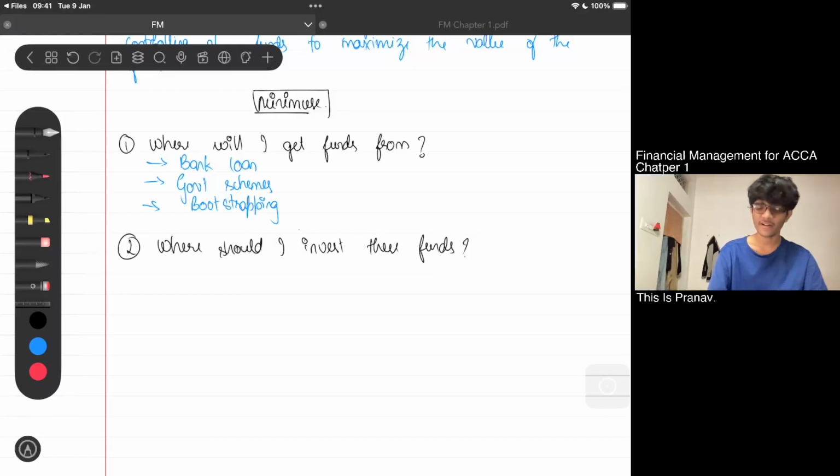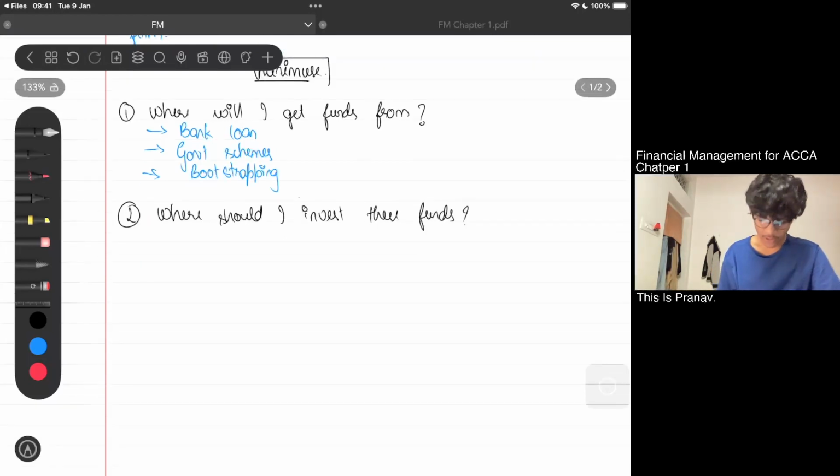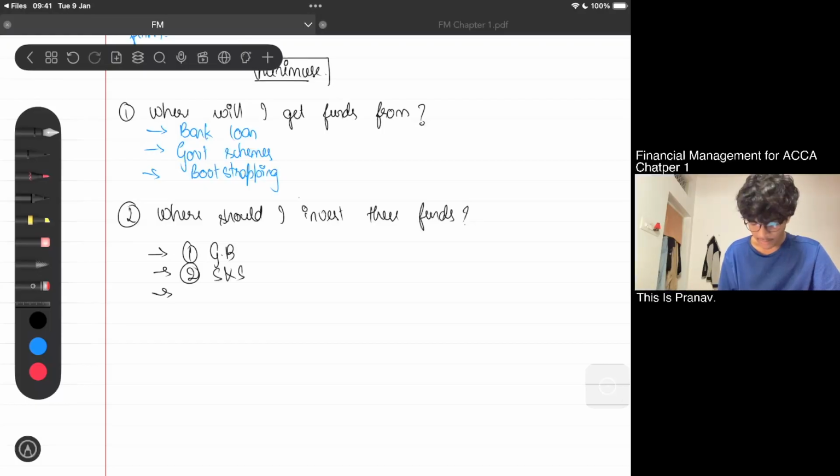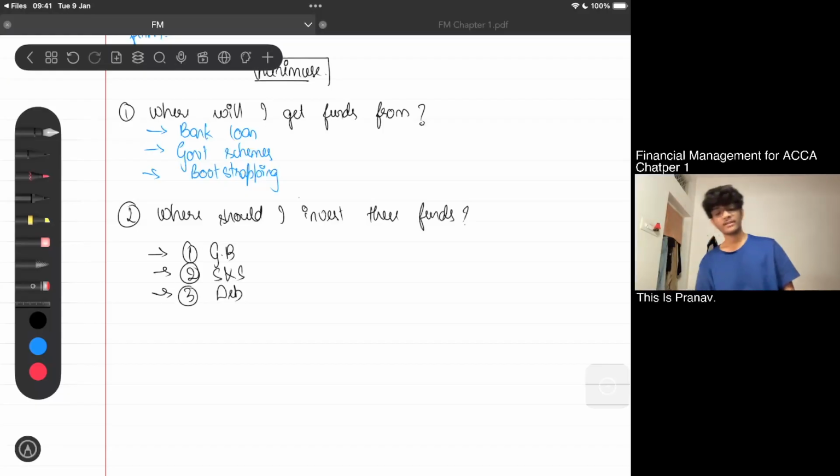That's not fair. So what I'm going to do is invest my money. Where do I invest? In government bonds, in securities and shares, in debentures, in many of the investment options. Wherever I can invest, I'll be doing that. This is my second issue. I can choose the best option where I'm getting the best rate of interest and the best return on my investment.